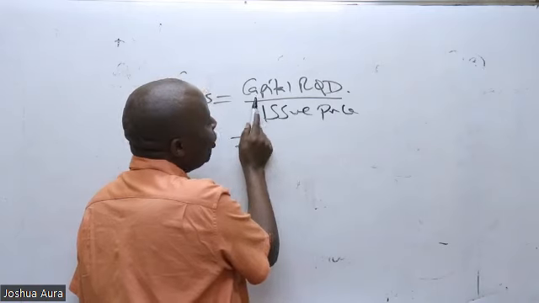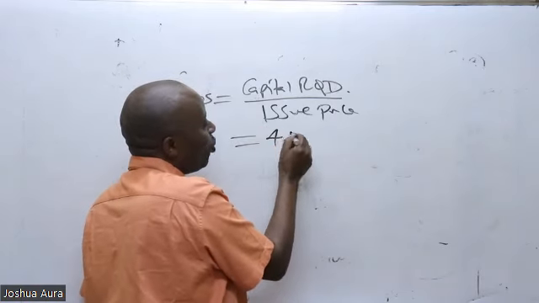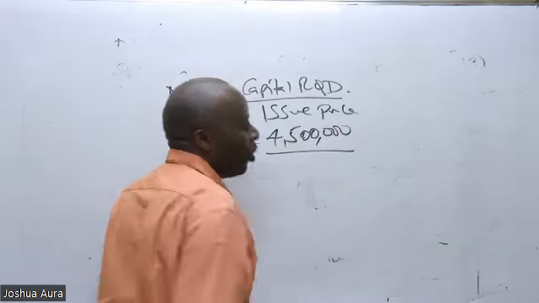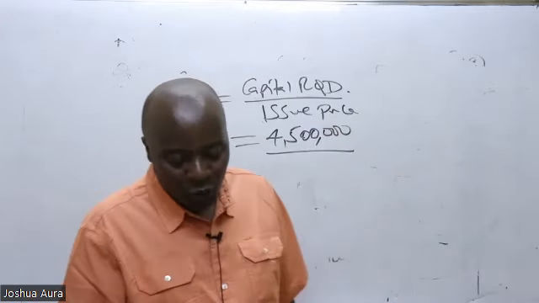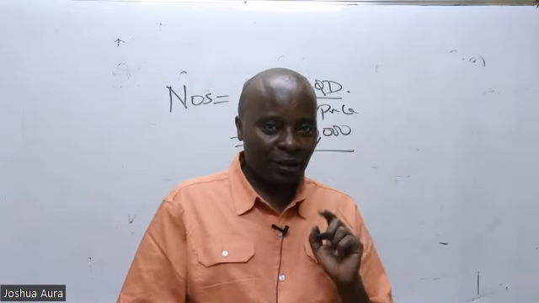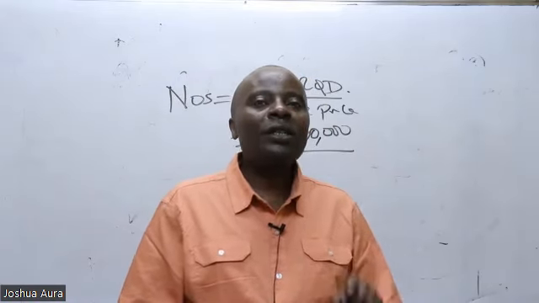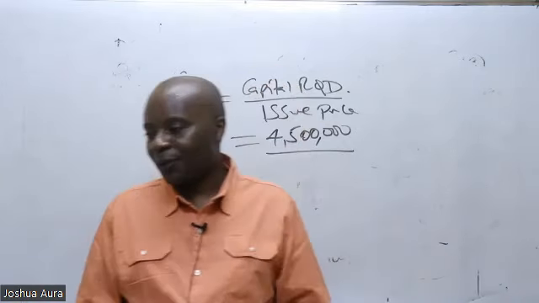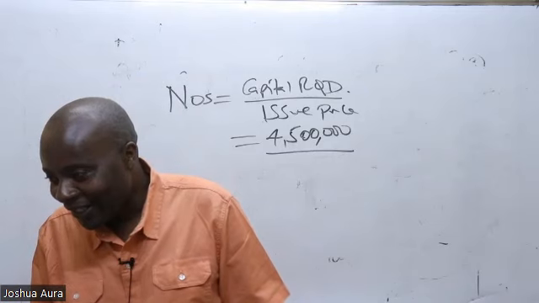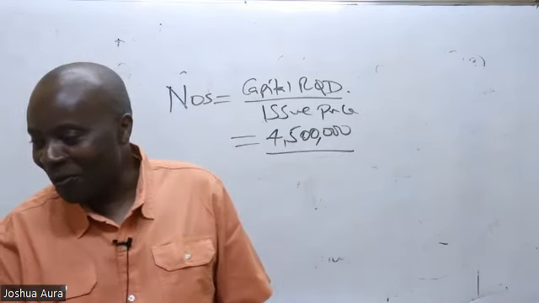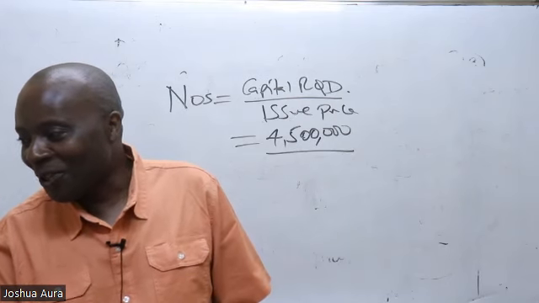So how much capital do we need? This examiner has told us we need 4.5 billion, all over the issue price. Issue price, they gave us 100. Let me first of all breathe a little bit here and see whether there is any single student who will be able to give me the correct issue price.